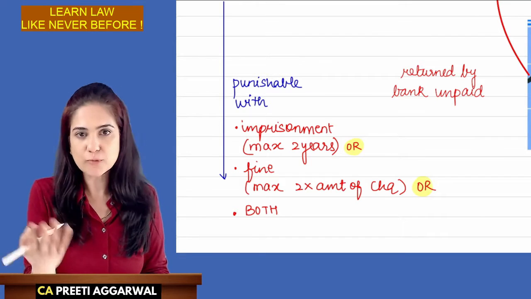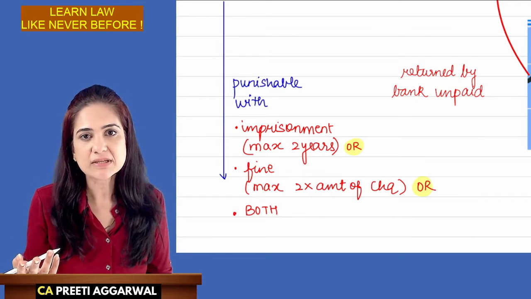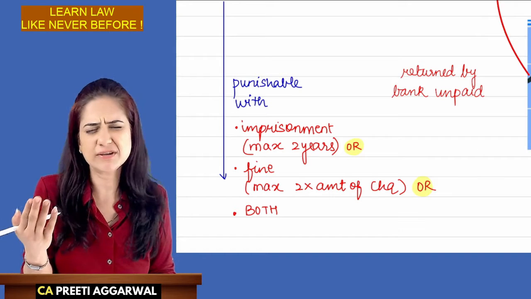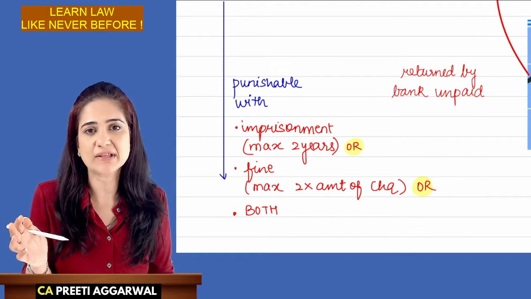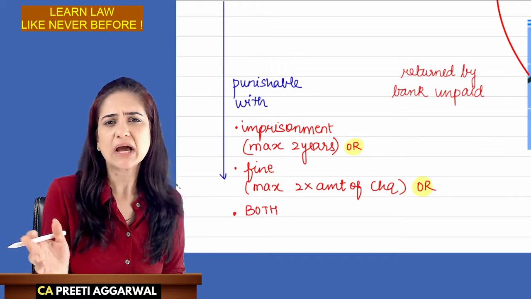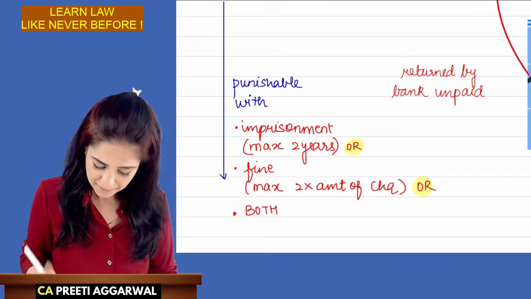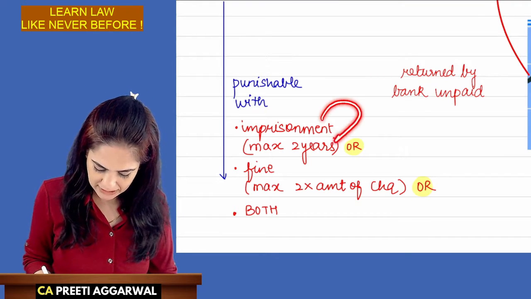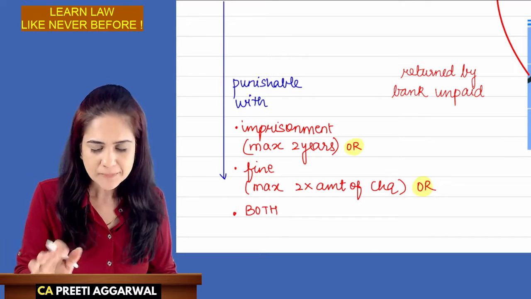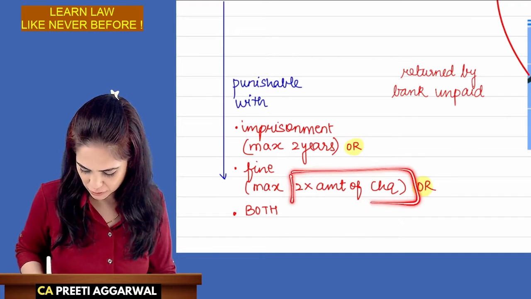So like Nirav Modi, he was a person who started the diamond business. He was into diamond business, but he ultimately defaulted in making the payments. But in order to show that I'm giving you a check, he issued checks and they all got dishonored, then that kind of person will be subject to imprisonment. Imprisonment can be maximum 2 years or fine. Generally, the banks impose fine, that is maximum 2 times the amount of check.